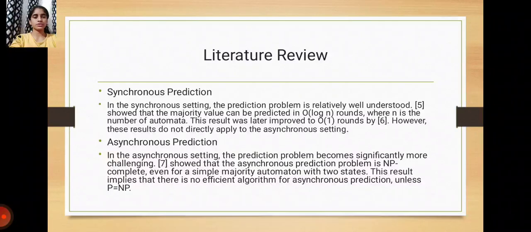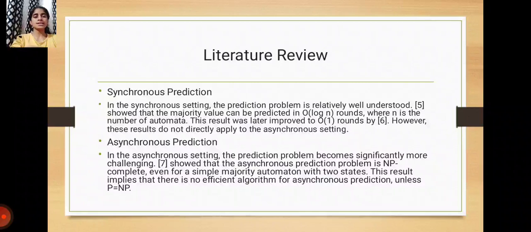Coming to the literature review, the first point is synchronous prediction. In the synchronous setting, the prediction problem is relatively well understood. It was shown that the majority value can be predicted in log n rounds, where n is the number of automata. This result was later improved to O(1) rounds.